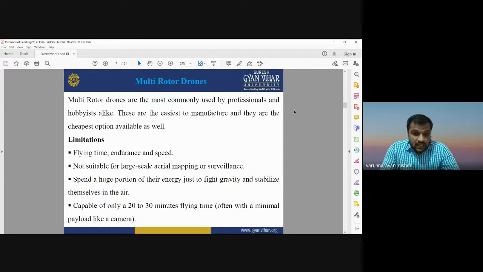They are capable of only 20 to 30 minutes of flight time, often with a minimum payload like a camera. So they cannot be used for large scale mapping, but still they are one of the most important and commonly used types of drone by different professionals and hobbyists.